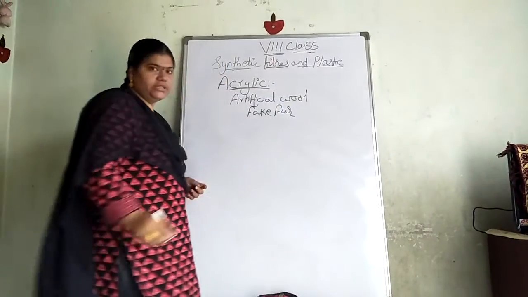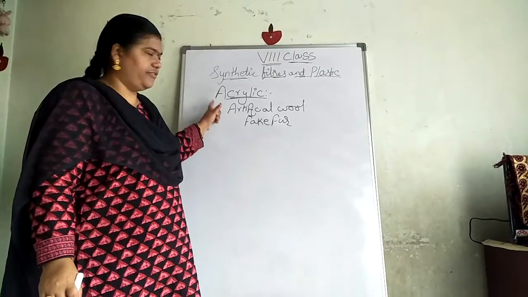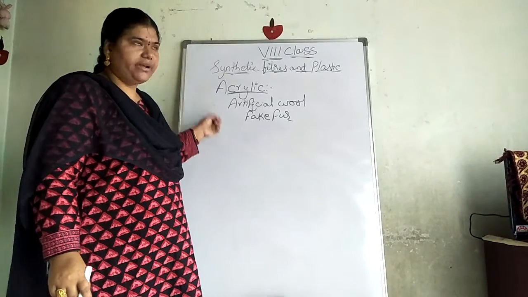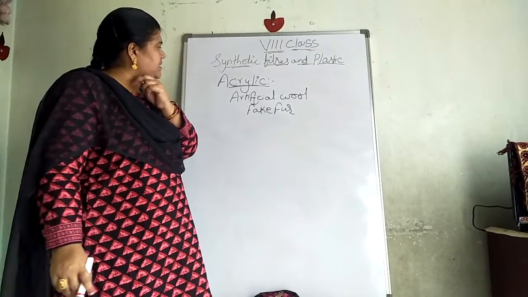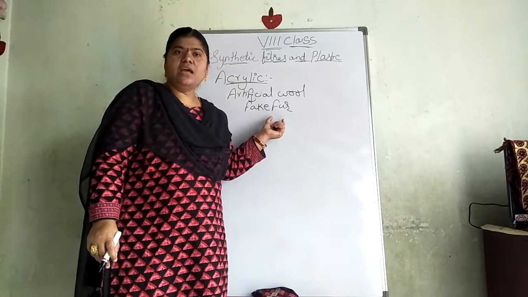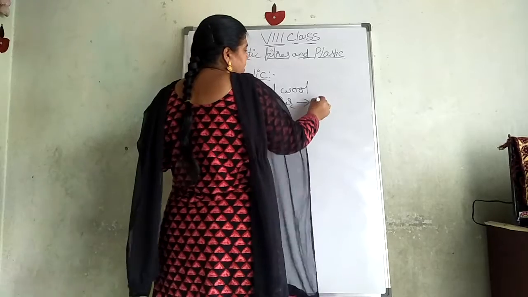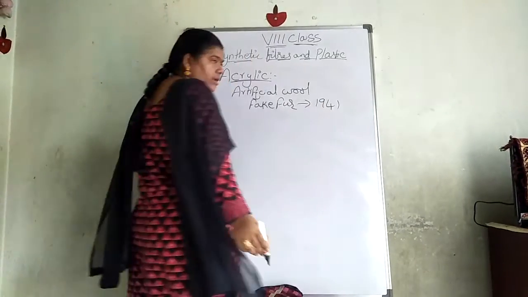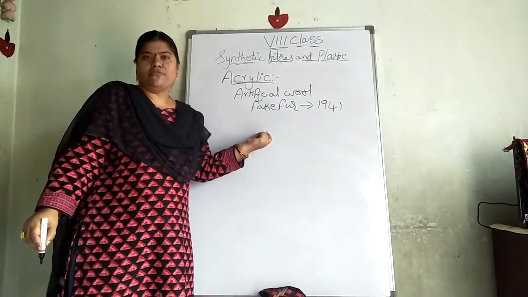The other name for this one is called fake fur. Try to understand the other synthetic fiber: just as we have nylon and rayon, in the same way we have acrilan also. This is called artificial wool, or the other name for this one is fake fur. Did you understand? This was introduced, or established, in 1941.